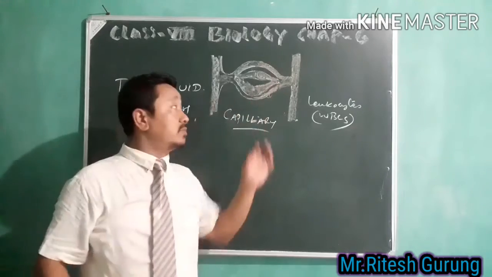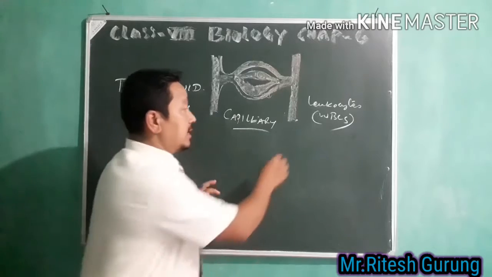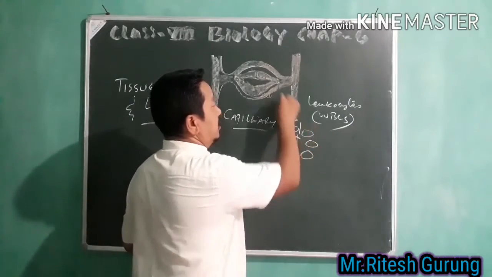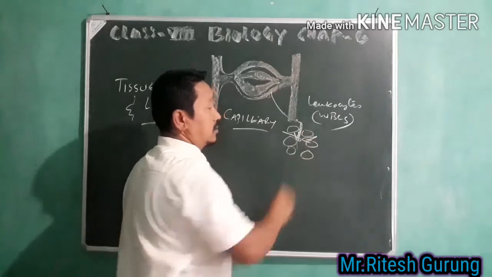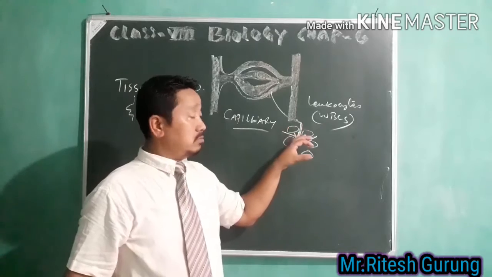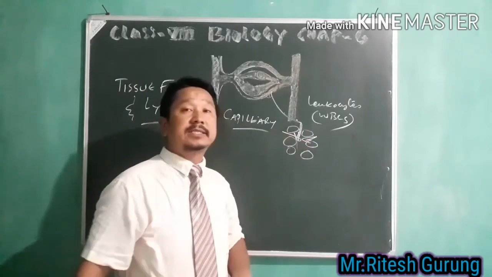It oozes out of the capillary and goes in between the cells, intercellular especially. So this plasma containing leukocytes comes out of this capillary and goes in between the cells.